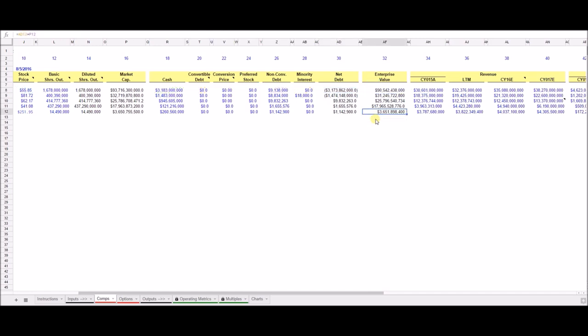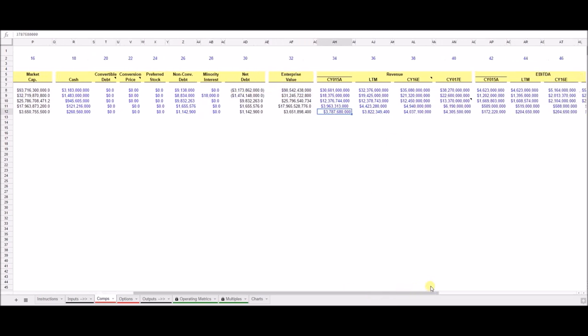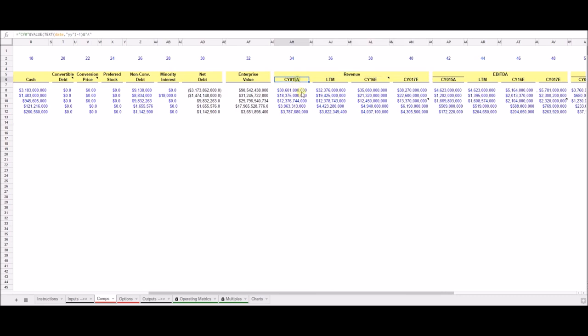Once we're done with net debt, you can move on to enterprise value. Enterprise value is simply the net debt plus the market capitalization. Next, you'll be finding revenues, historic revenues, and predicted revenues for the future. The first column, which is CY15A, means calendar year 2015 actuals. These are the actual recorded revenues for the company in 2015.